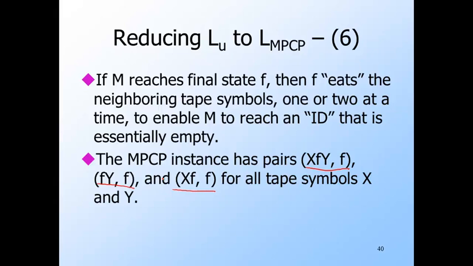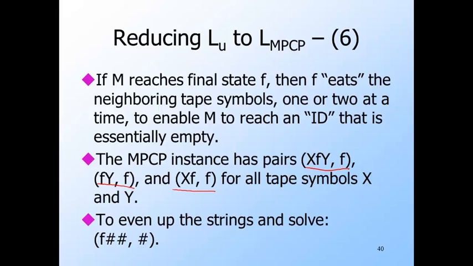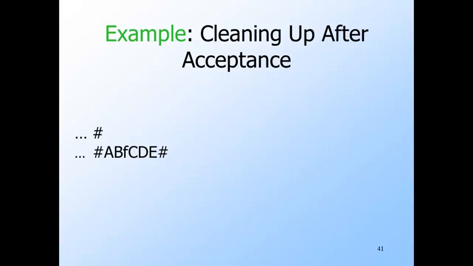Using these pairs, together with pairs of the form XX to copy parts of IDs as we have done, we eventually get to an ID that is only the state of F. Of course, that isn't an actual ID of M, but it doesn't matter anymore. And one more pair, F pound pound, paired with the pound sign, will end the two strings being formed, making them the same and yielding a solution to the MPCP instance. So here's an example where M has entered the final state F, and a sequence of choices, either copying a symbol or allowing F to eat the adjacent symbol or symbols, eventually leads to identical strings.